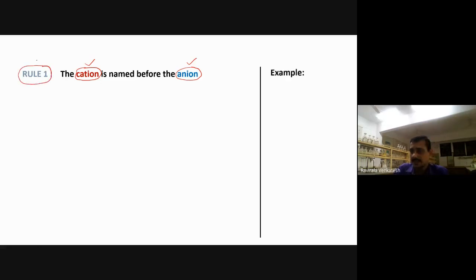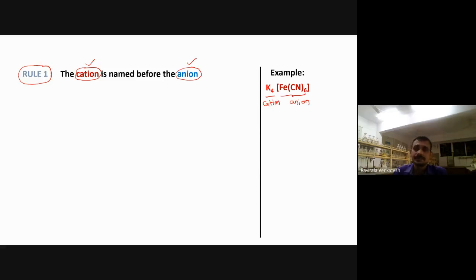Next, you see this one with an example. Now this is a complex compound. We are not giving nomenclature for ionic compounds; we are giving it for complex compounds. In this, one part is the cation and this part is the anion.